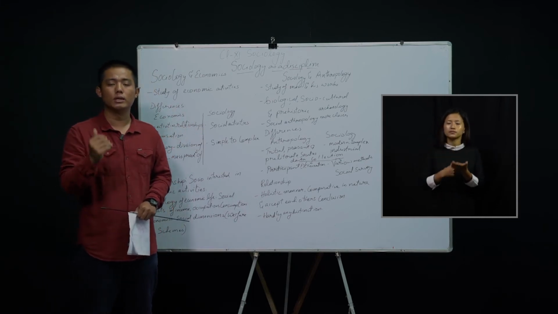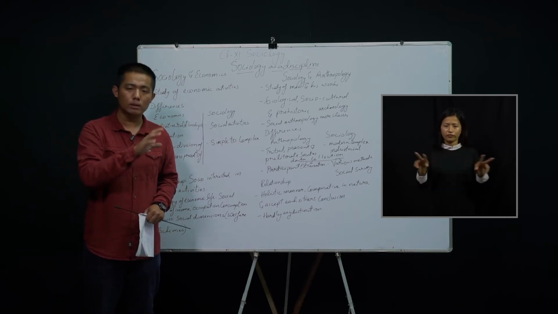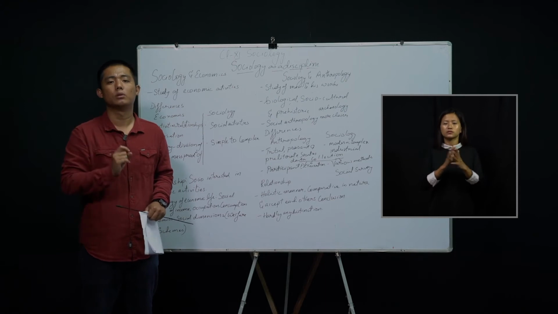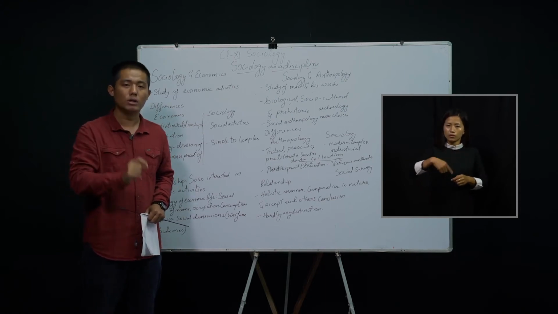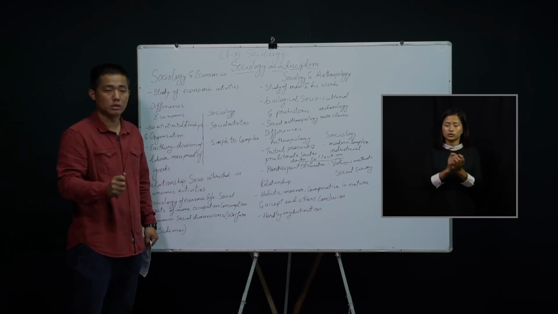So that is the reason why, in a society, it's a very complex thing. And when there is complexity in the society, there is always division of labor. And it occurs because of the transformation from simple to complex societies here.